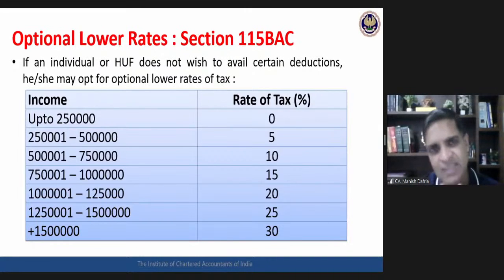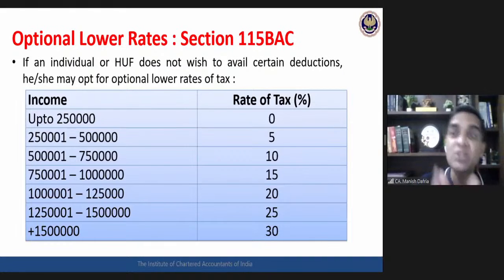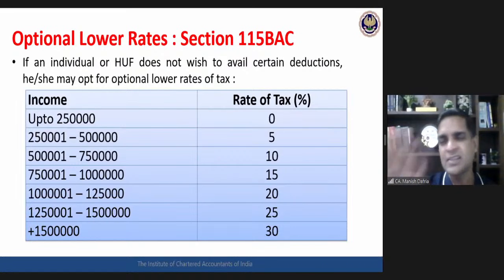The only change is this basic rate of taxation. This is the new optional slab. These new optional slabs are the same for all the age categories. These are all hidden salient points we are now trying to clarify, that these optional rates are the same for all the age categories. Here there is no such distinction of senior citizen or non-senior citizen.